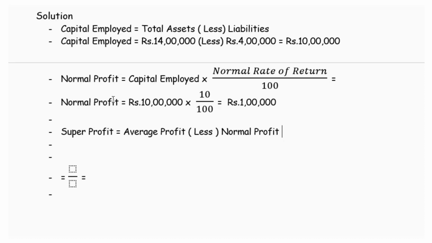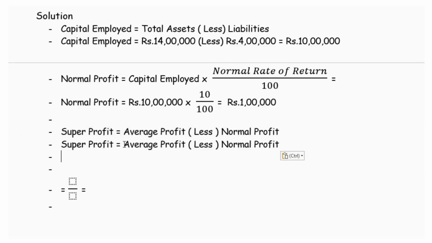In this question, the average profit is given as 1,50,000, and we have estimated the normal profit as rupees 1 lakh.